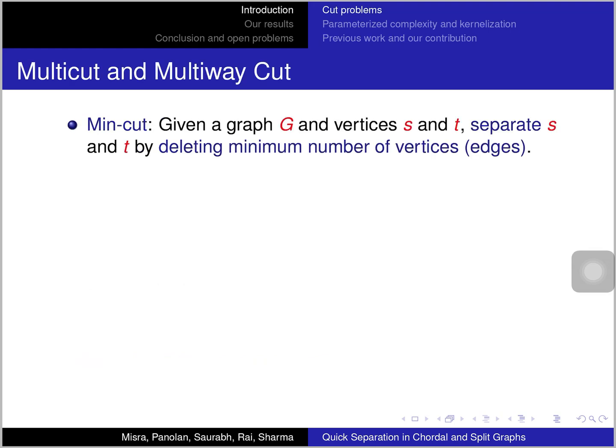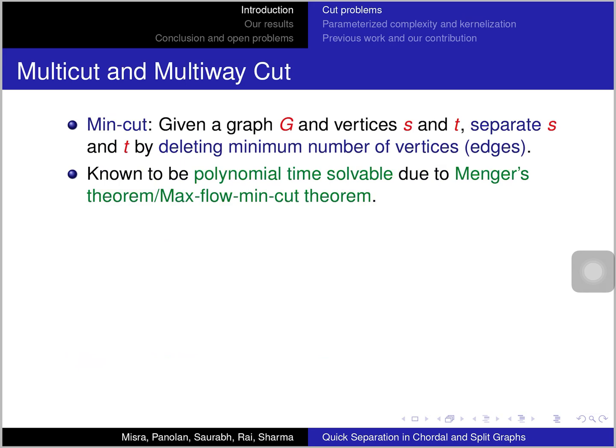So what are the cut problems that we study? Before that, the most fundamental cut problem is the min cut problem, where we are given a graph G and two vertices S and T, and we want to separate S from T by deleting a minimum number of vertices or edges. This is a very well-known problem, and it is polynomial time solvable using the max-flow min-cut theorem or Menger's theorem.